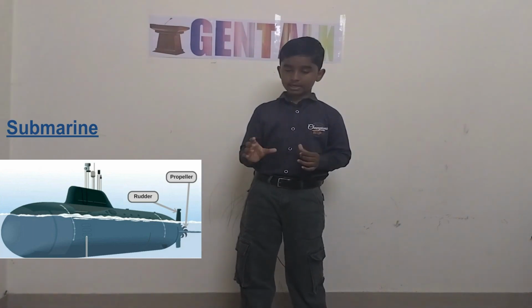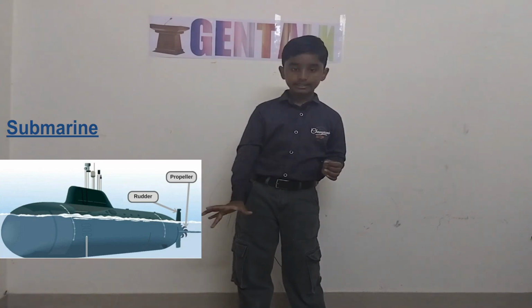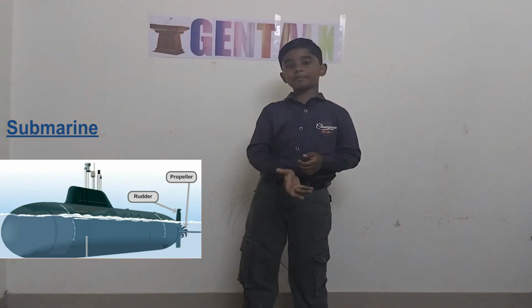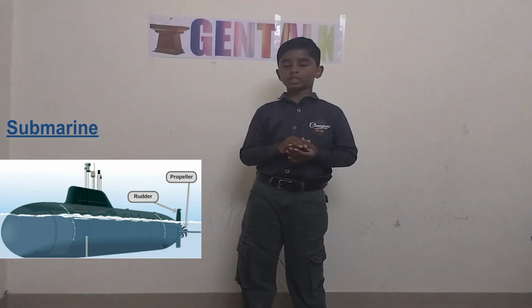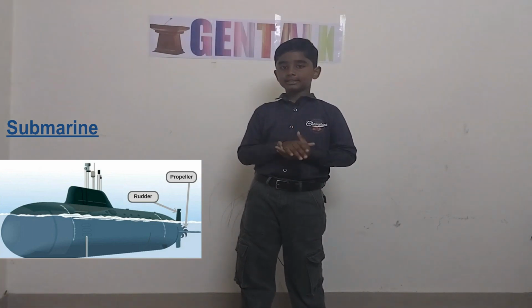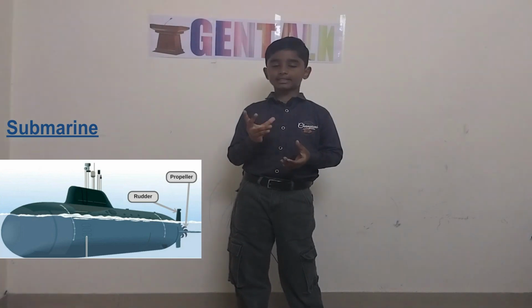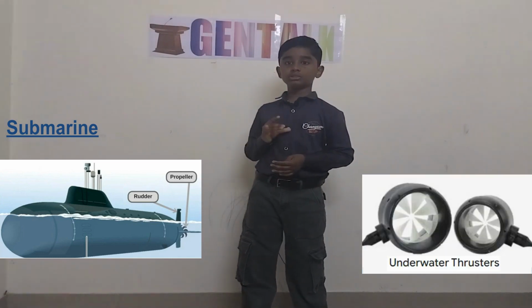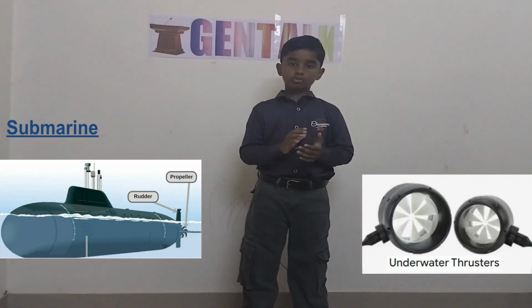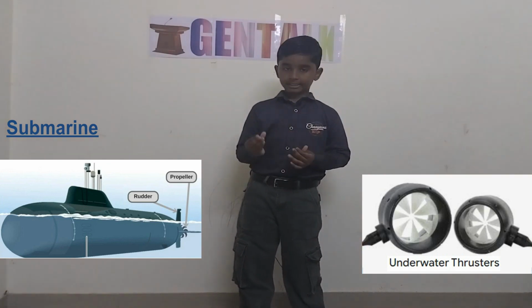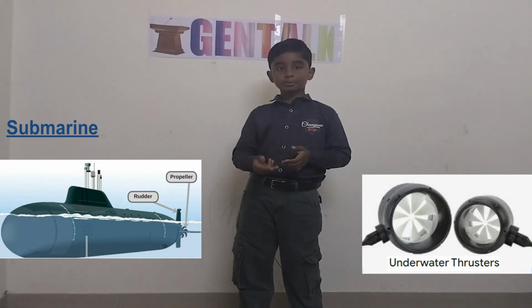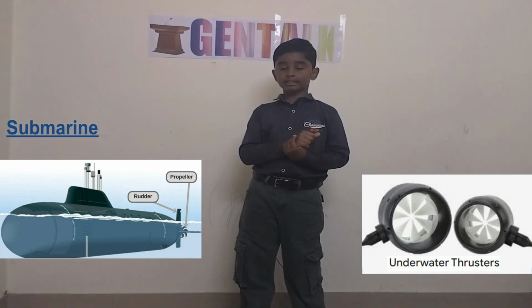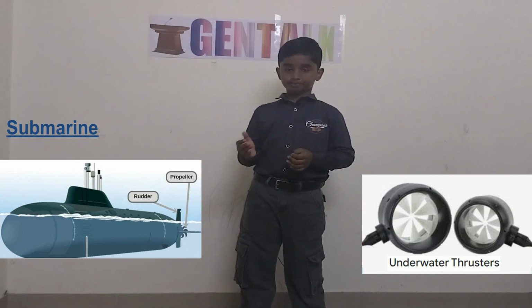You see, the submarine doesn't completely sink in the water, or completely rise up in the water. We can control it as per our wish. So do you know how it is done? It's done by thrusters, which it has, and boosters, propellers, everything. When you reduce the speed, it goes down. When you increase the speed, it goes up. In this case, we saw the submarine.